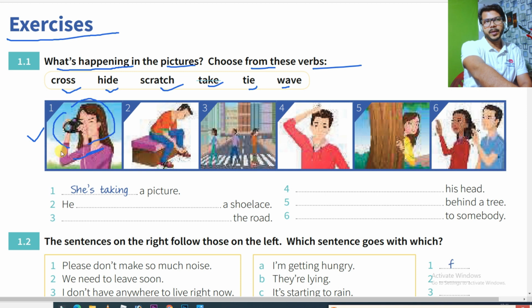You can see the camera in her hand. Now what is she doing? You have to see the picture and make a sentence. So it has already been given there, like she is taking a picture. Like this we have to make some sentences.